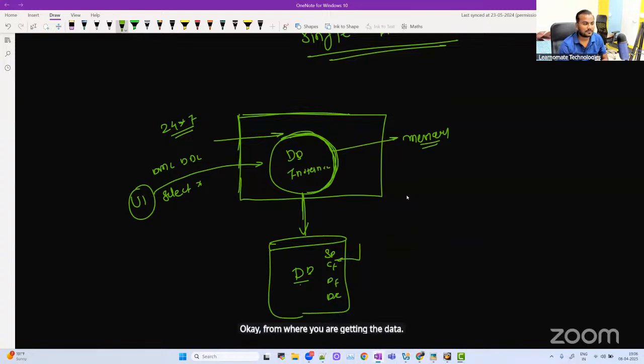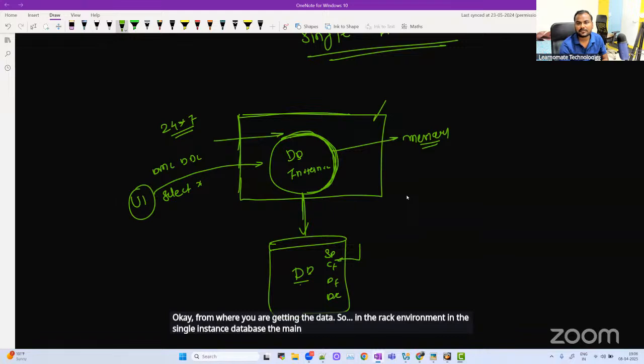So in the single instance database, the main problem is high availability. Let's take an example: my server goes down. If my server goes down, my database instance will go down, correct? Nowadays there are a lot of issues happening.